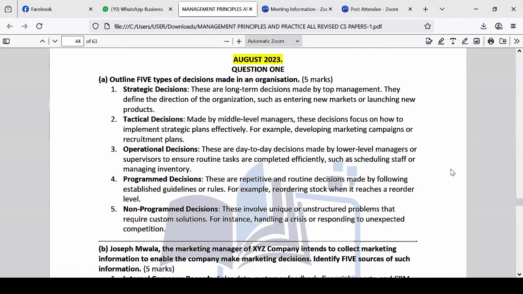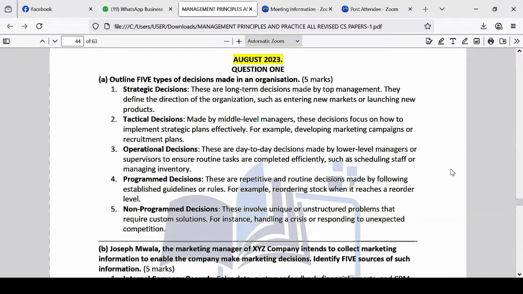These are long-term decisions made by top management. They define the direction of the organization, such as entering new markets or launching a new product. When we talk about strategic decisions, these are normally made by the strategic level management, which is basically the top level management. For example, entering a new market is a decision made by top management. They sit down and say that now you want to expand. You want to expand to which markets? You want to expand to the Ugandan market. So basically, that is one of the decisions.